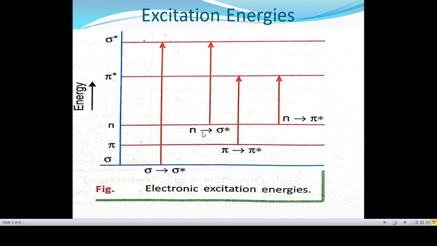When a non-bonding electron, that is n, gets promoted to the antibonding sigma star orbital, then it represents n to sigma star transition.